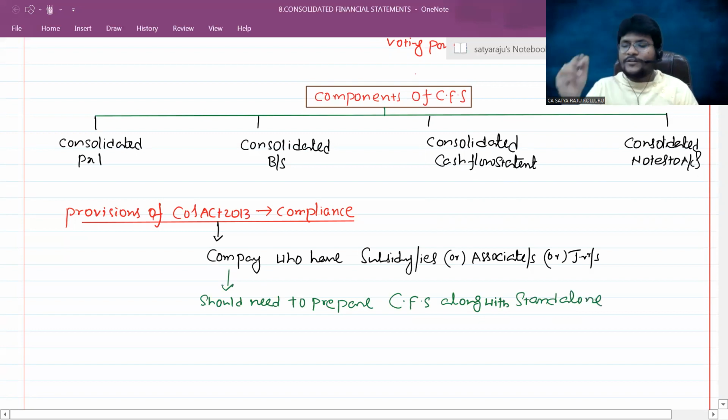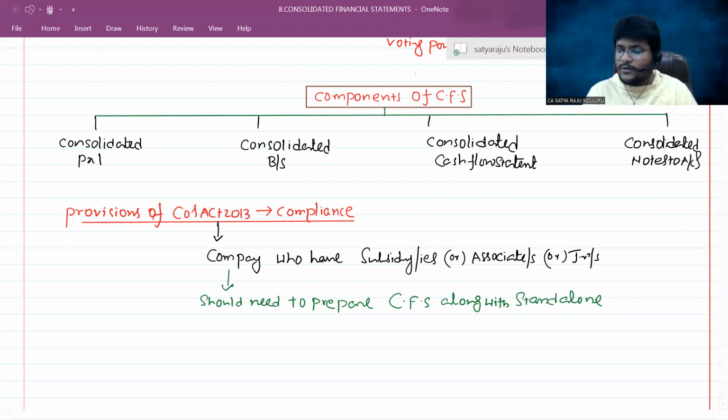So at that point of time, such company needs to prepare its own financial statements as well as the consolidated financial statements also.